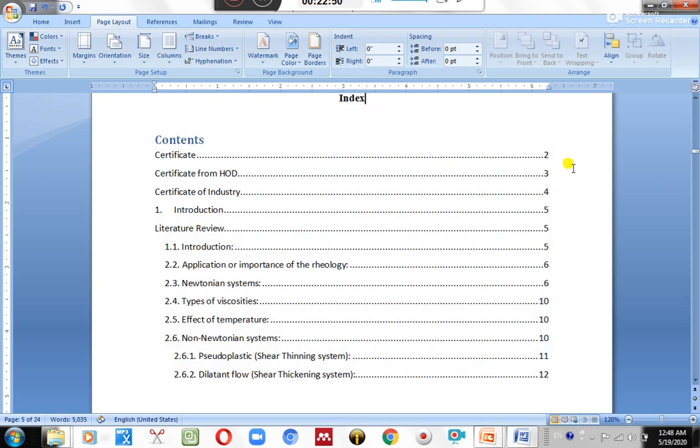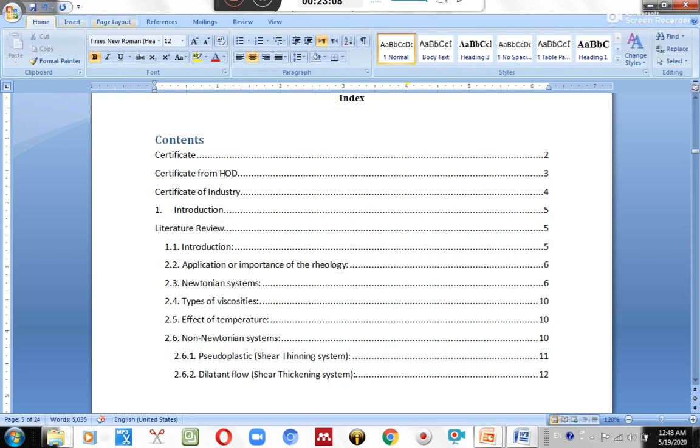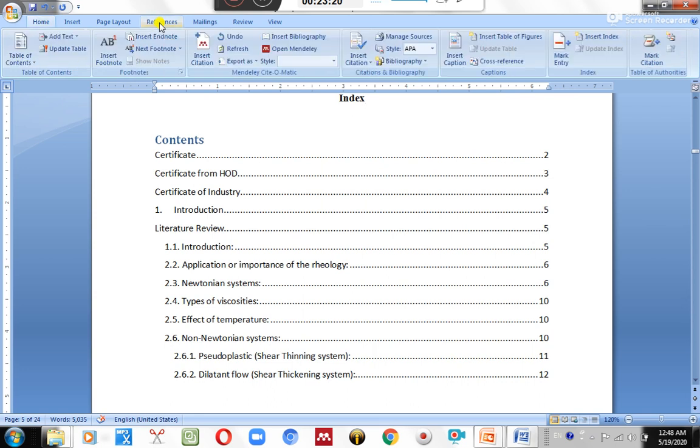Come here, click on your index, right click, and after right click it asks about update field. Yes, we need to update. Right now I am zooming in to see the page number clearly. It indicates certificate on page number 1, certificate of HOD also on page number 1, and certificate of industry also on page number 1. I just change the page number.